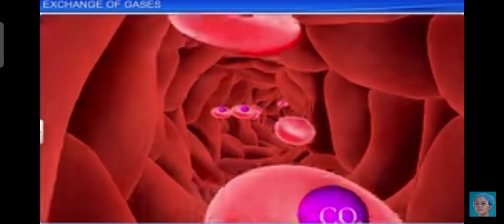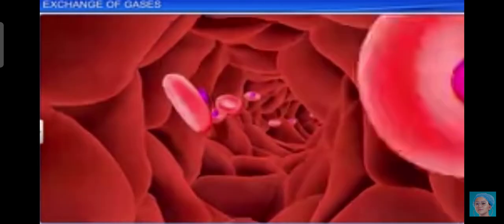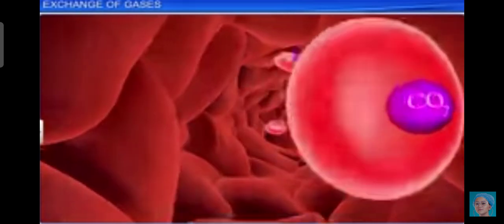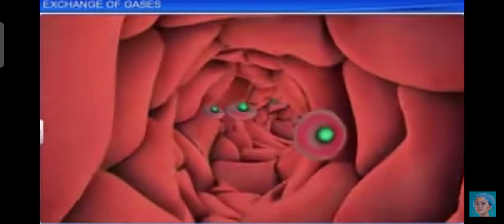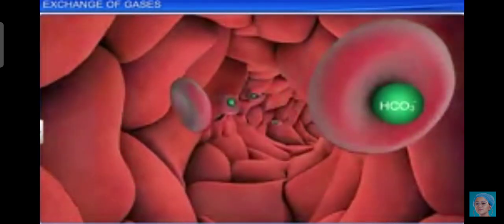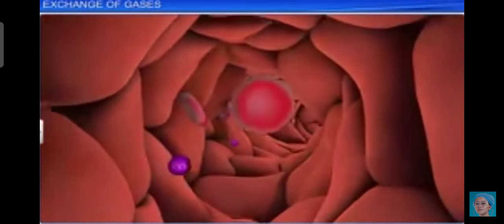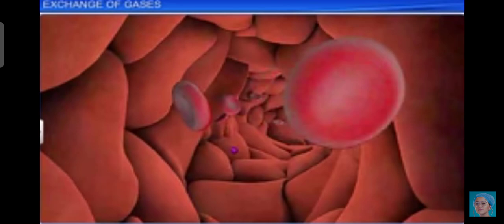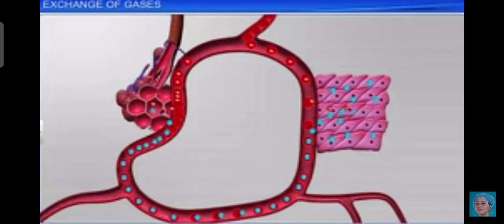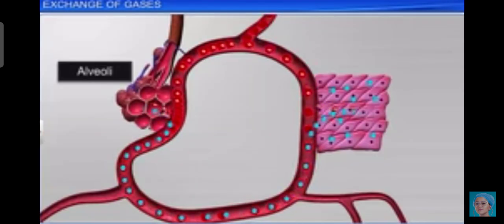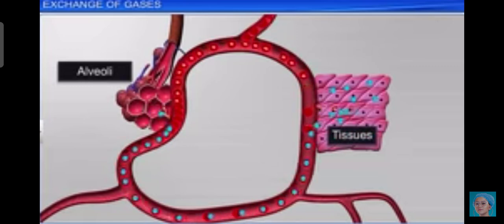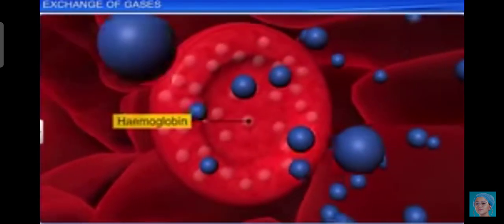The remaining 3% of the O2 is carried in a dissolved state through the plasma. Nearly 20 to 25% of the CO2 is transported by the RBC, whereas 75% of it is carried as bicarbonate. About 7% of the CO2 is carried in a dissolved state through the plasma. Now we'll discuss the transport of oxygen.